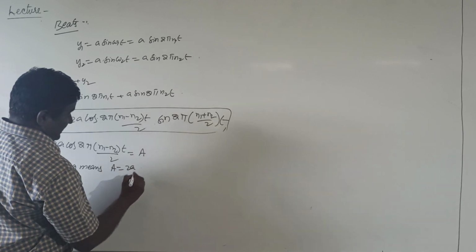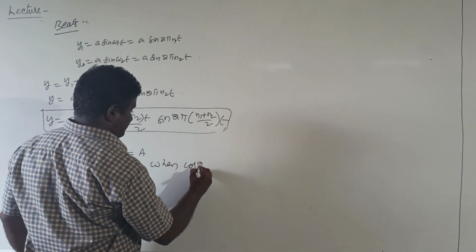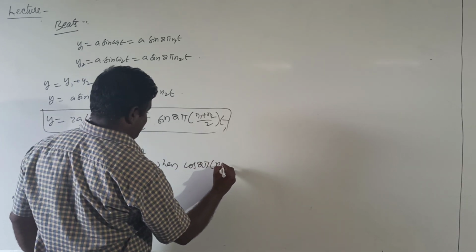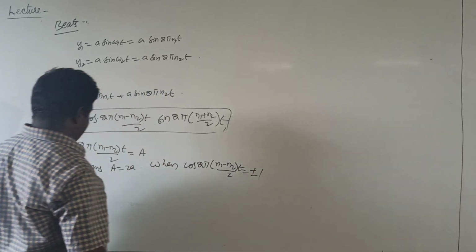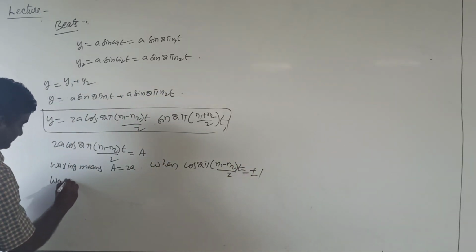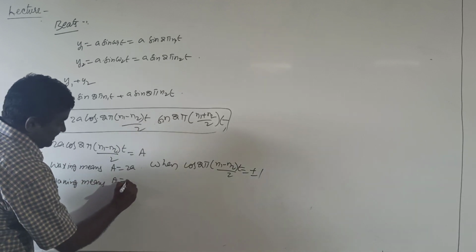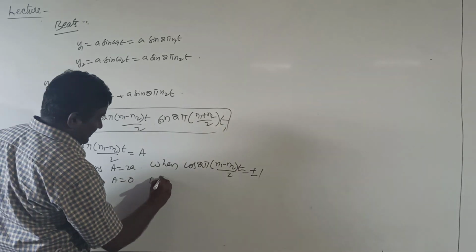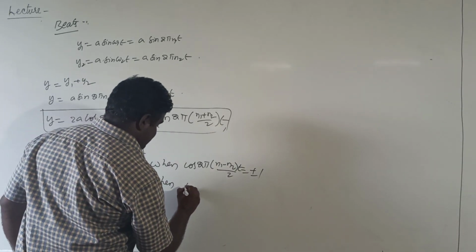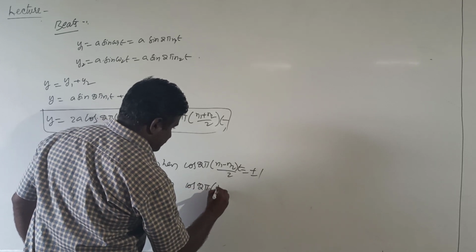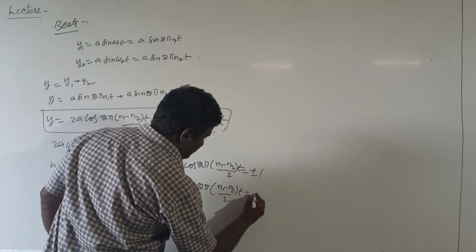A equals 2a when cos of 2 pi into n1 minus n2 into t by 2 is equal to plus or minus 1. Waning means intensity is minimum, meaning amplitude is also minimum, when cos 2 pi into n1 minus n2 into t by 2 equals 0.